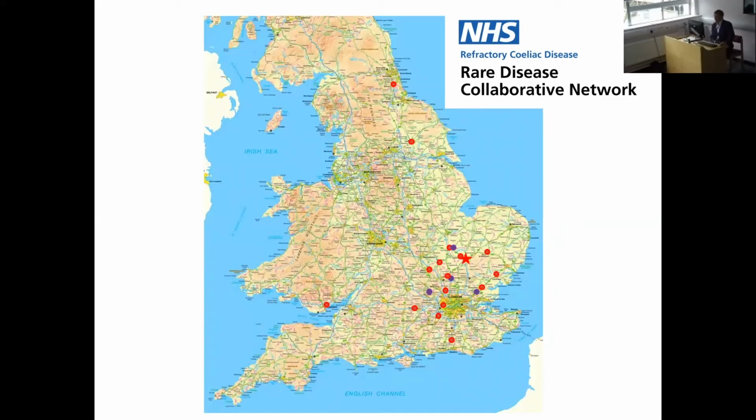This is a map showing the geographical distribution of the cases referred into Cambridge. The purple dots represent those with lymphoma or lymphoma-like conditions such as type 2 refractory celiac disease. And clearly we're right at the beginning of this, we're in the early stages, and I'm hoping that we will see referrals more uniformly across the country, unless it is that they're all going up to Sheffield, and we'll find out about that when we have our get-together in June, hopefully, as long as that's not put off by COVID.